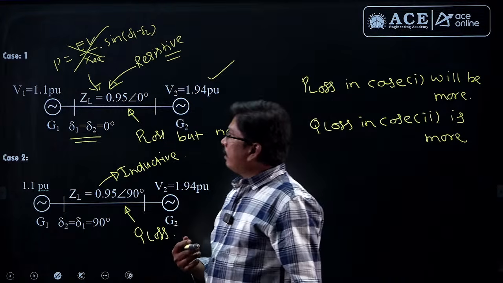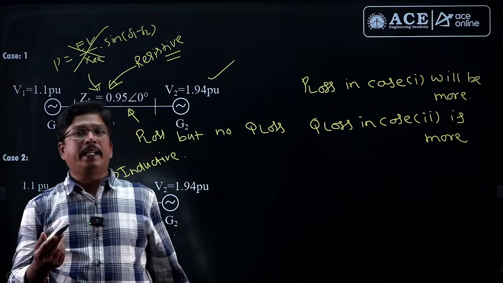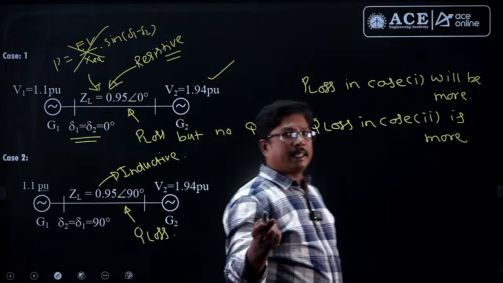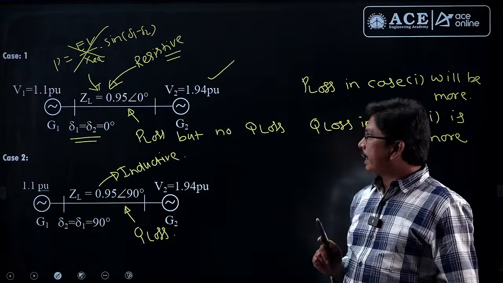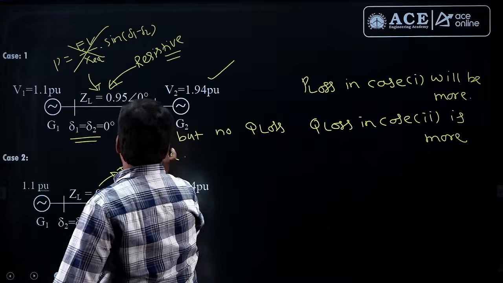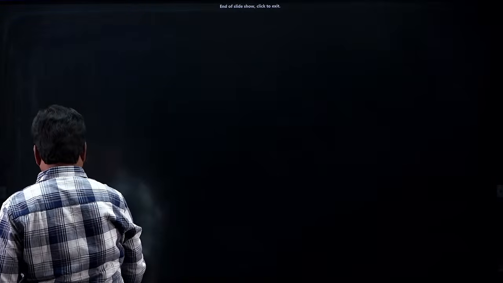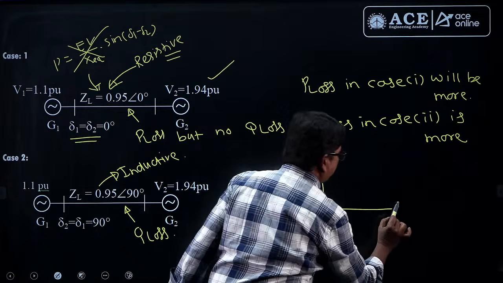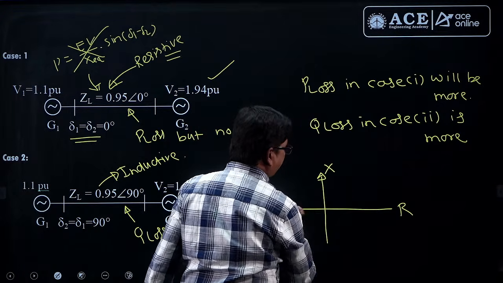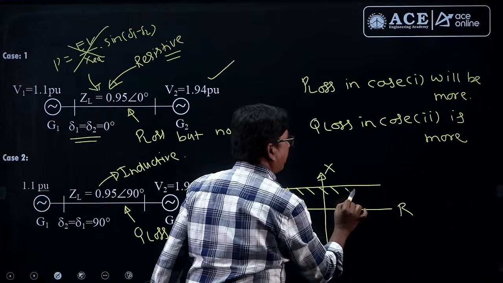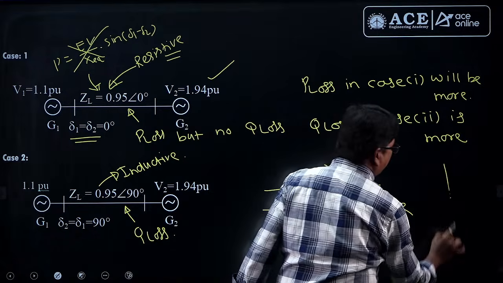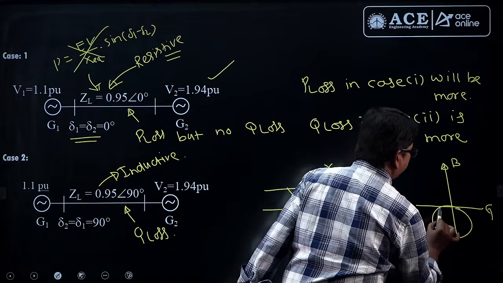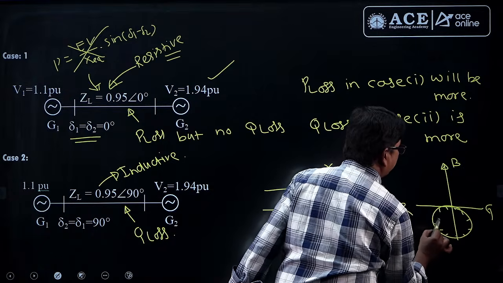And I just got one piece of information that there is a question related to the reactance relay characteristics. Students, the reactance relay characteristic in the Rx plane is a straight line. This is the resistance axis, this is the reactance axis, and here we have the Rx plane. But if you go to the GB plane, we are going to get a circle, which is in this quadrant.